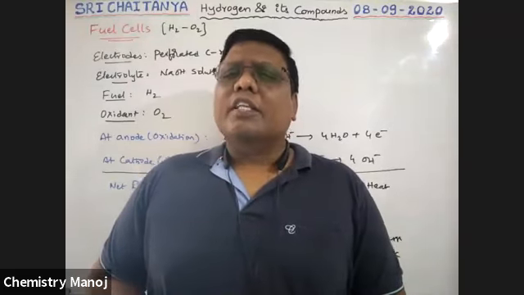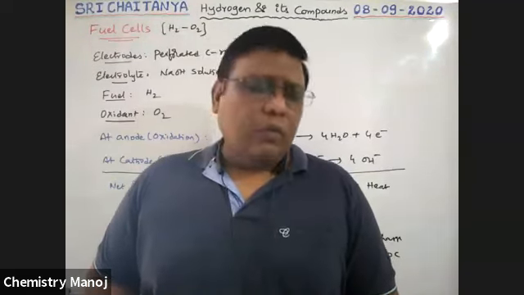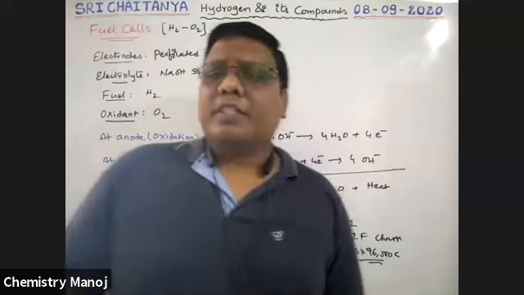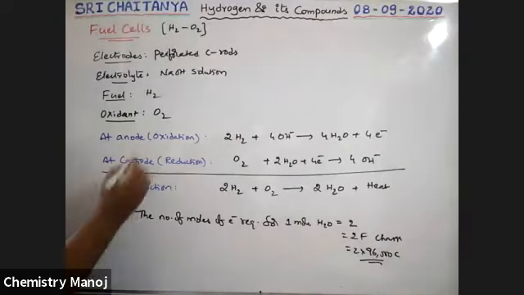See, what is this fuel cell? How is this hydrogen used? So, boys, what is a fuel cell?